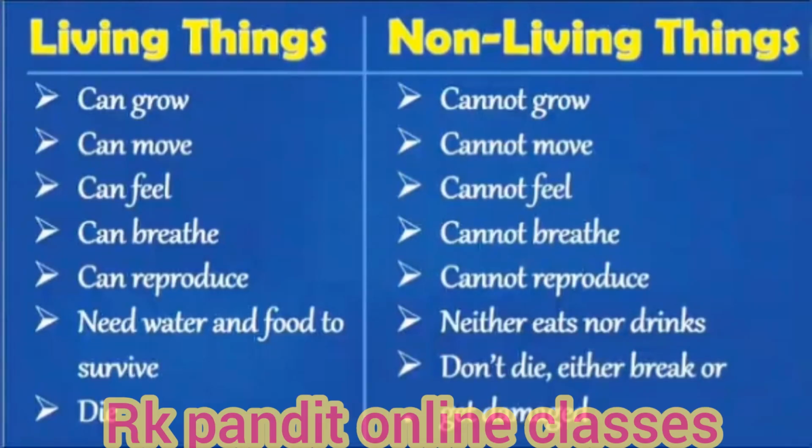Now let us see the difference once again to revise. Living things and non-living things. Living things: they can grow, they can move, they can feel, they can breathe, they can reproduce, they need water and food to survive, they die.